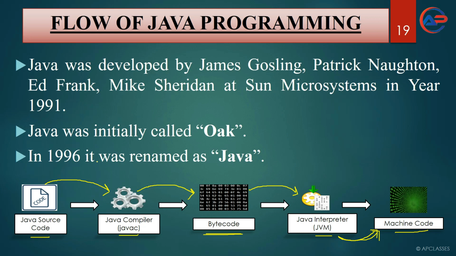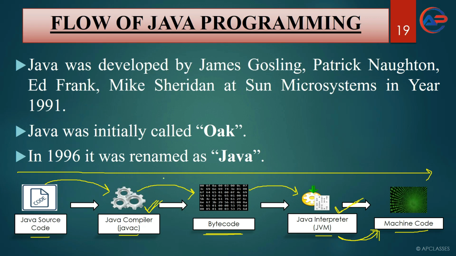One more thing you have to notice: in the complete execution of a Java program, we need a compiler as well as an interpreter. Remember this, it is very important. But in any other programming execution environment, when a source code is converted to machine code, we need either a compiler or an interpreter, not both.